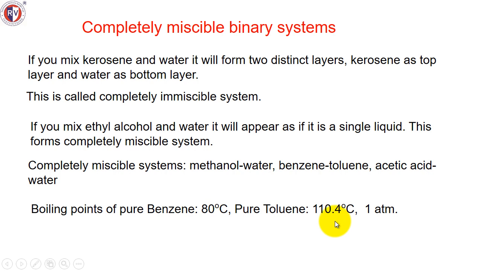Benzene has a lower boiling point. The component that has the lower boiling point is called the more volatile component. So obviously pure toluene is the less volatile component.